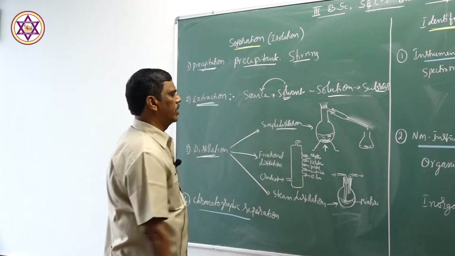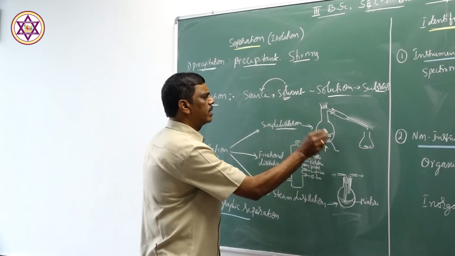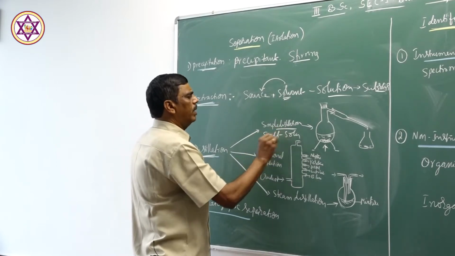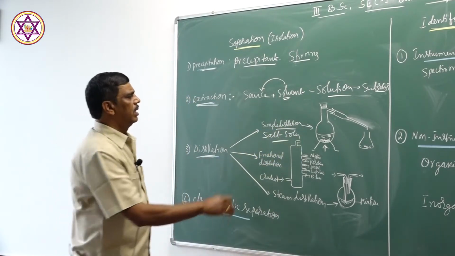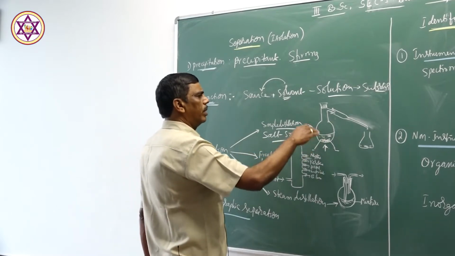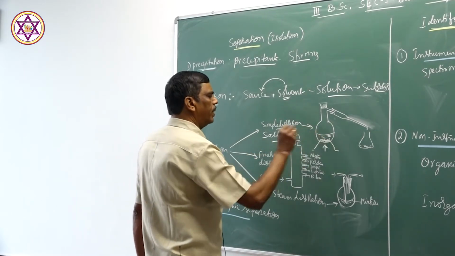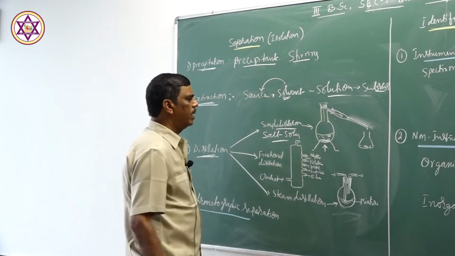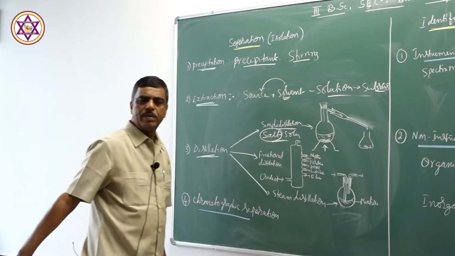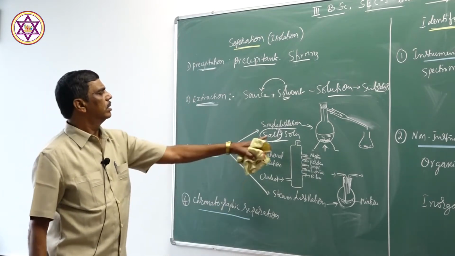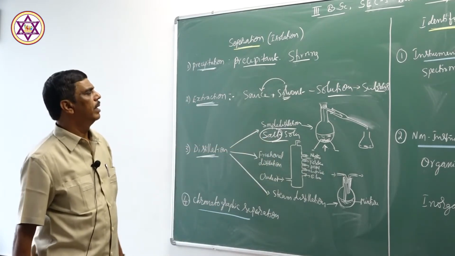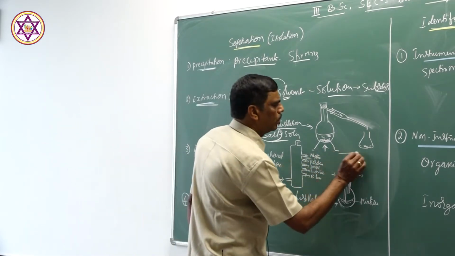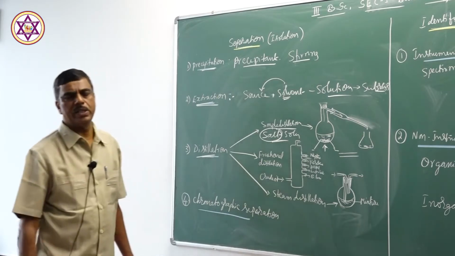So by simple distillation, we can recover this substance. For example, a salt solution. When a salt solution is distilled, it leaves behind the salt, and the solvent distills over, and thus salt is obtained. So salt can be separated by simple distillation. This is the apparatus used for simple distillation.